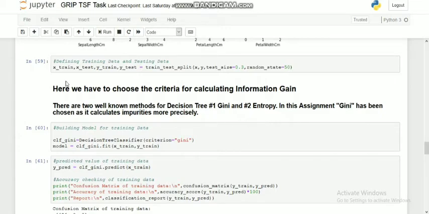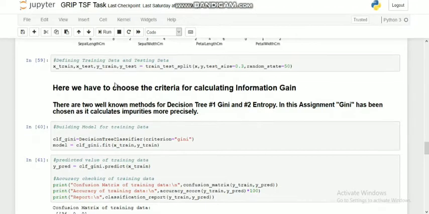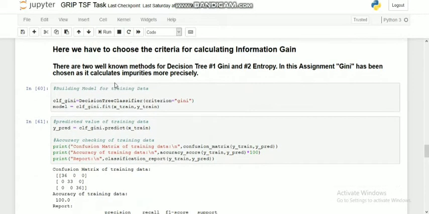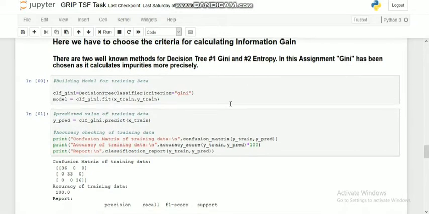Now data has been divided into training data set and testing data set. Here we have to choose the criteria for calculating information gain. There are two well-known methods for decision tree. Number one is Gini and number two is entropy. In this assignment, Gini has been chosen as it calculates impurities more precisely.